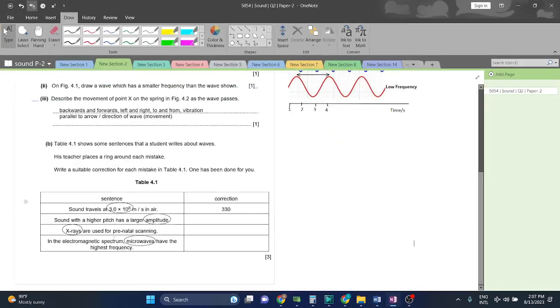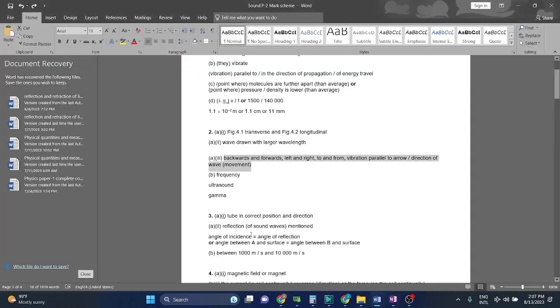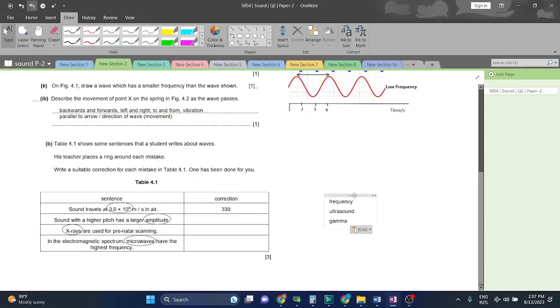और उसके बाद X-rays are used to prenatal scan. No. Ultrasound is used for prenatal scanning. In electromagnetic spectrum, microwave have the highest frequency. Again, no, gamma rays have the highest frequency as per the डायग्राम मैंने जो आपको दिखाया हुआ है.